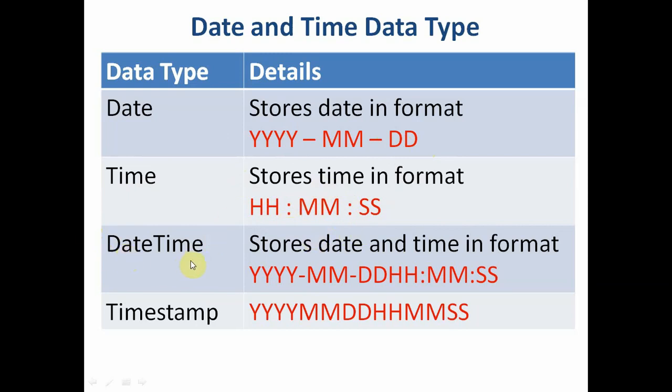The datetime data type stores date and time together: 4 digits of year, dash, 2 digits of month, dash, 2 digits of day, then a space, then 2 digits of hours, colon, 2 digits of minutes, colon, 2 digits of seconds. Timestamp allows you to enter date and time in the same format but without any signs.